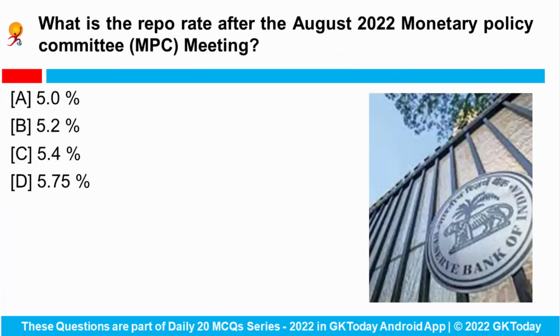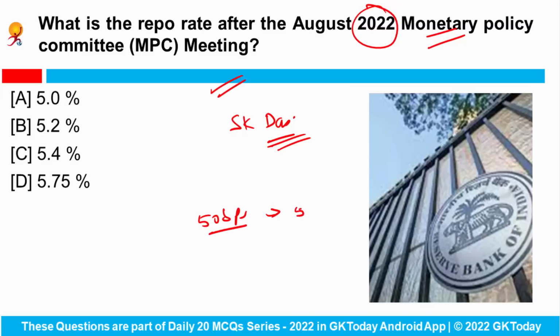Next is, what is the repo rate after the August 2022 Monetary Policy Committee meeting? So RBI Governor Mr. Shaktikanta Das chaired the Monetary Policy Committee meeting, and the committee raised the repo rate by 50 basis points to 5.40%.